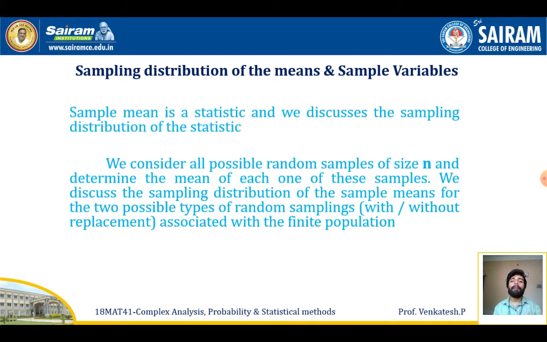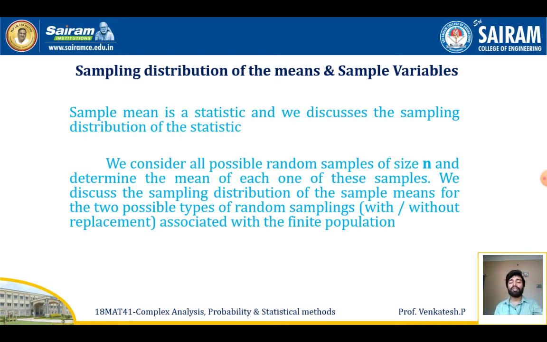Next is the sampling distribution of the means and the sample variable. We'll see how to find the sampling distribution of means and also the sample variables. The sample mean is a statistic or random variable, and we discuss the sampling distribution of this statistic. We consider all the possible random samples of size n and find the mean of each of these samples. We discuss the sampling distribution of the sample means for two possible types of random sampling: random sampling with replacement, and random sampling without replacement, from the given population of size capital N.